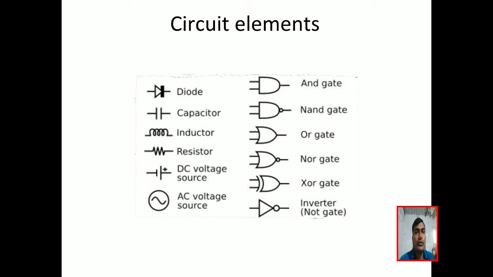Next, DC source is there. What is a DC source? It supplies a DC voltage. For a DC source there is a plus and minus symbol, and for an AC source there is a different symbol. So a DC voltage source supplies voltage with constant magnitude, and AC voltage does not have constant magnitude. The magnitude and direction of the voltage vary with respect to time.